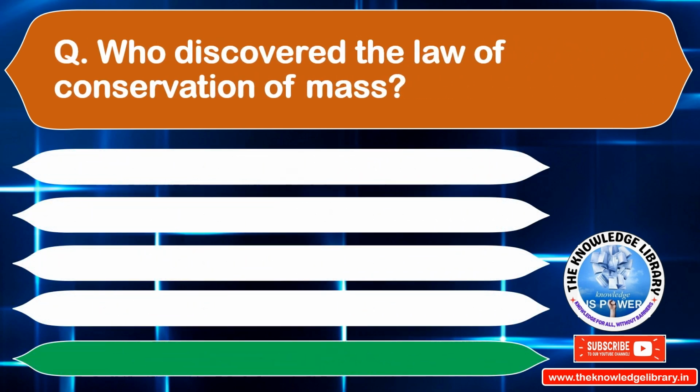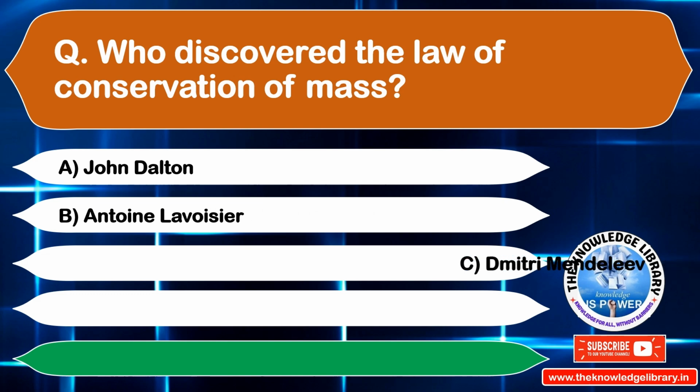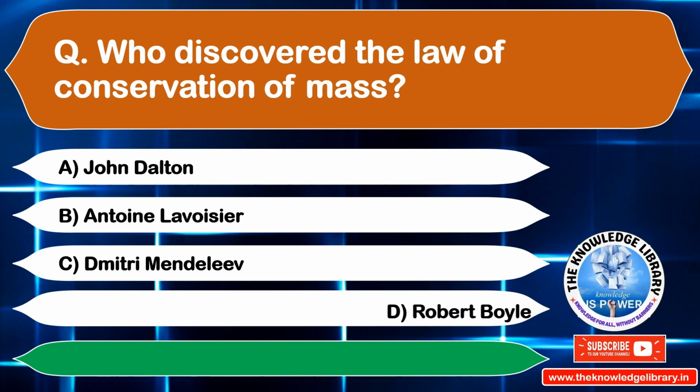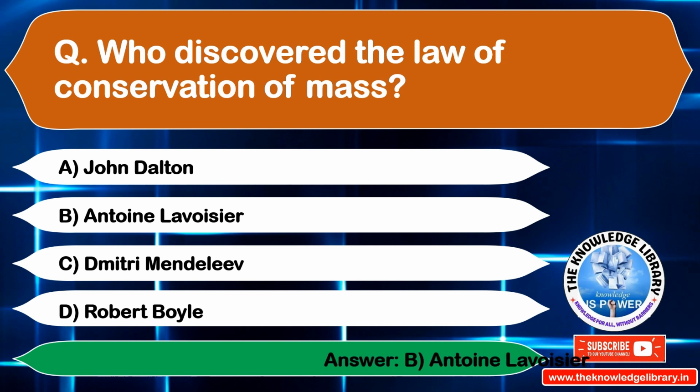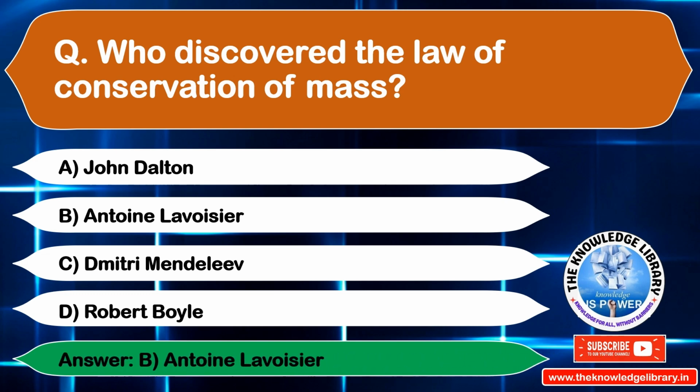Who discovered the law of conservation of mass? Option A. John Dalton. Option B. Antoine Lavoisier. Option C. Dmitri Mendeleev. Option D. Robert Boyle. The correct answer is option B. Antoine Lavoisier. Move on to the next question.